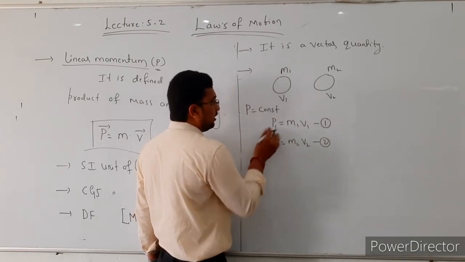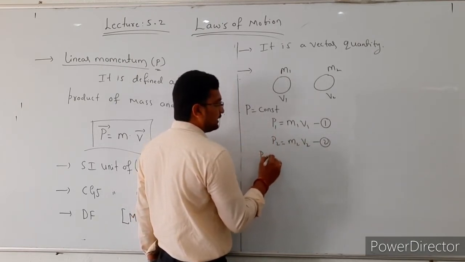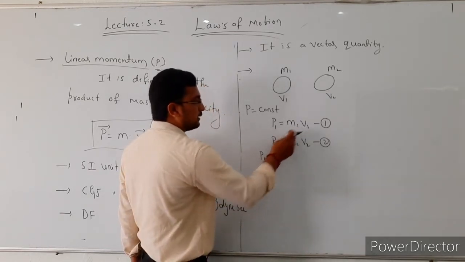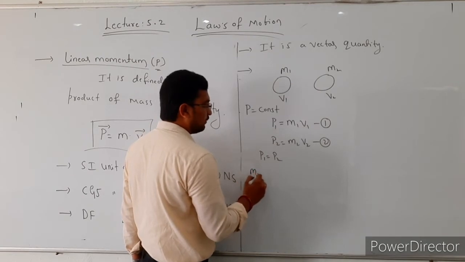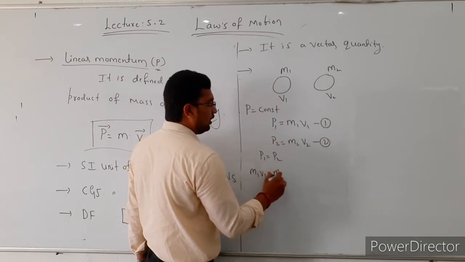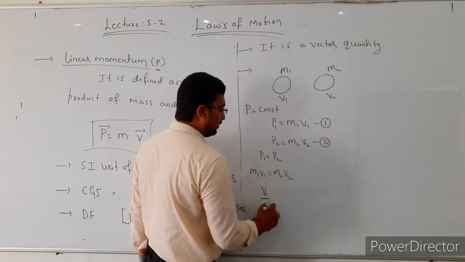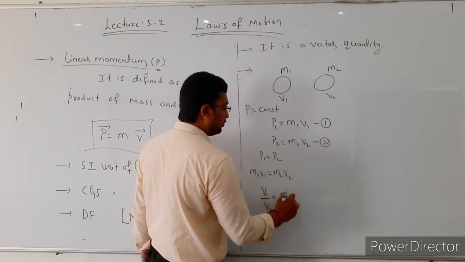In this case momentum is constant means p1 is equal to p2. Then substitute the p1 value here, m1 v1 is equal to m2 v2. So from this relation v1 by v2 is equal to m2 by m1.